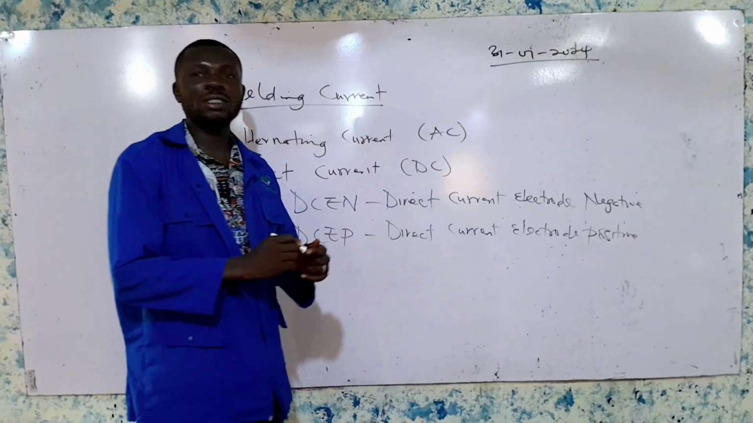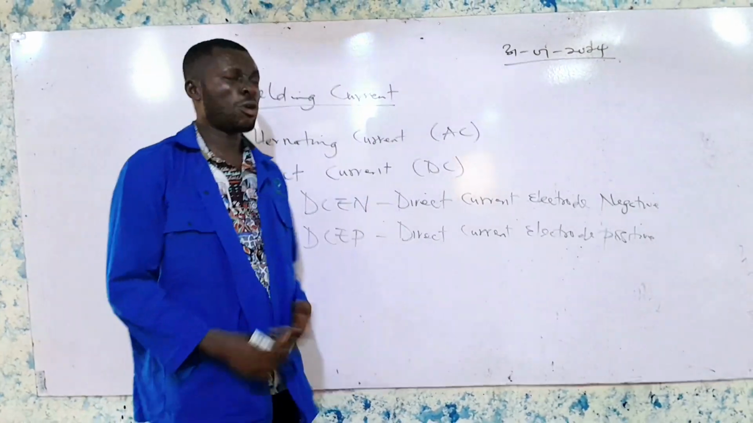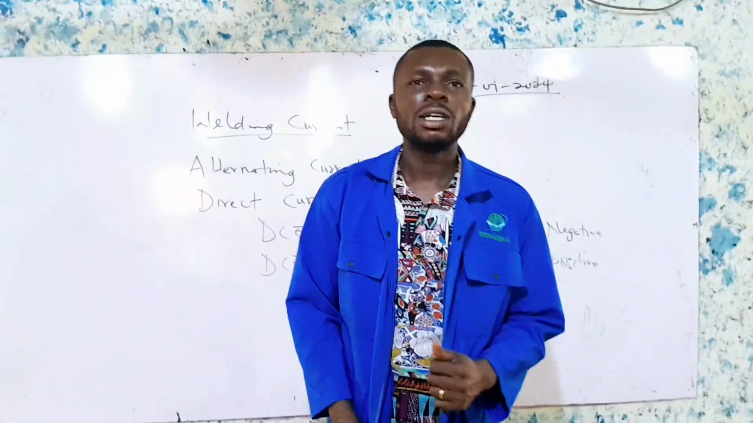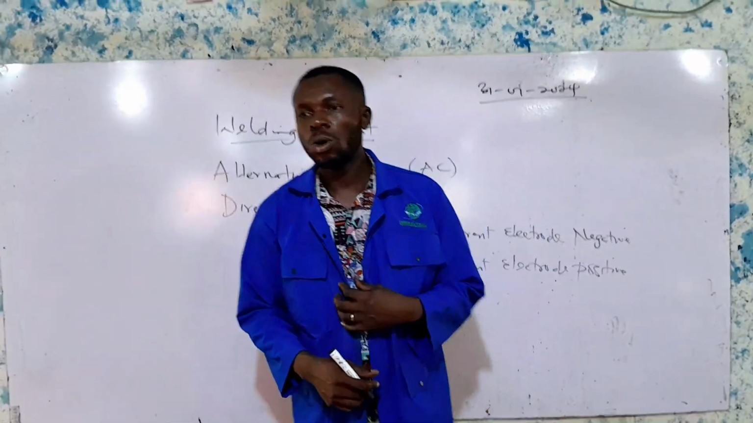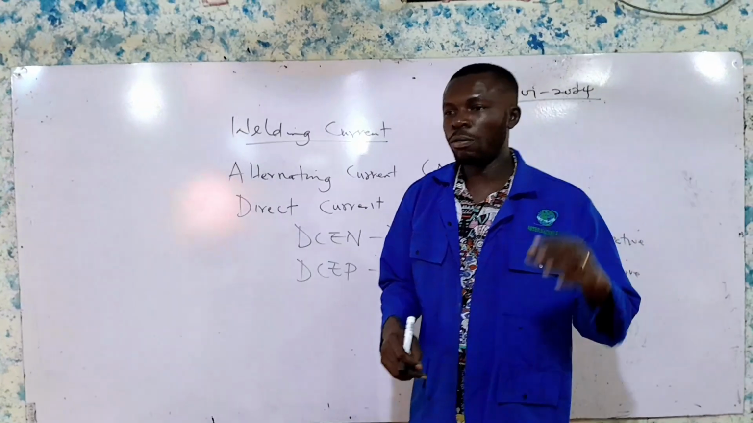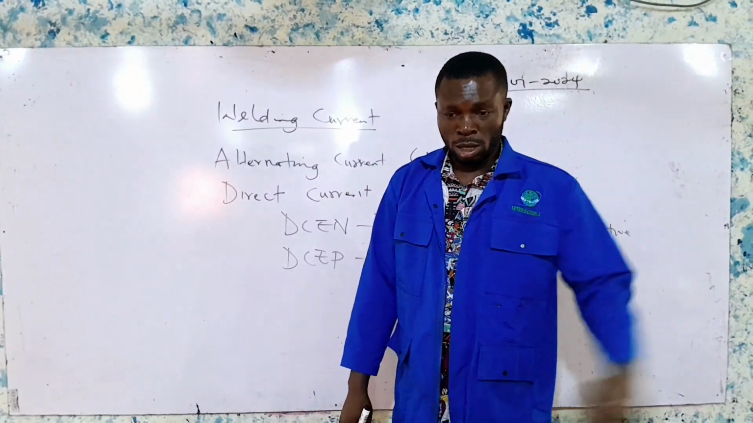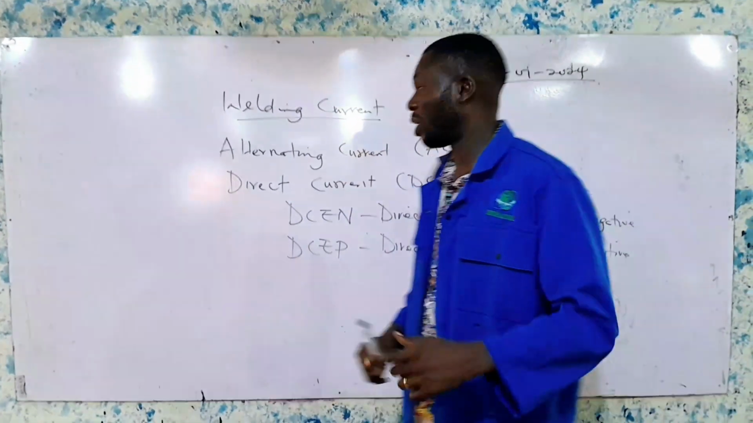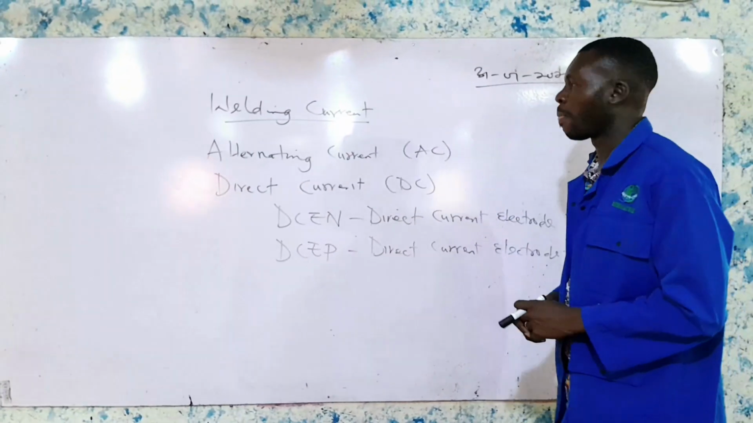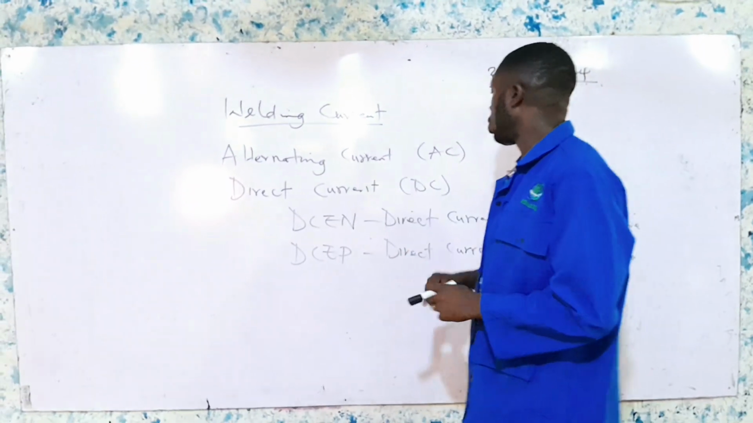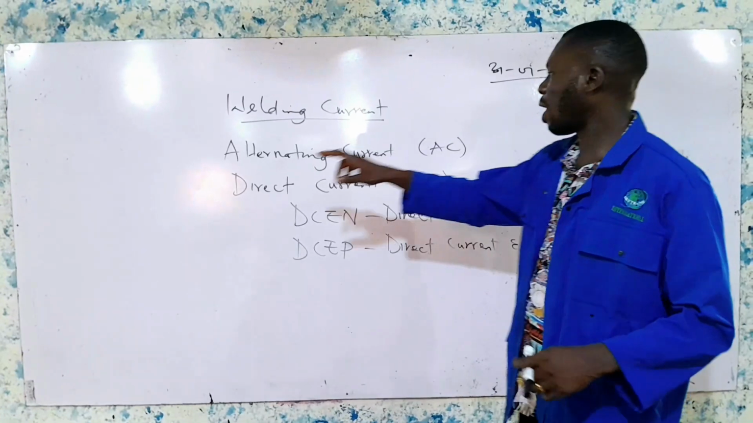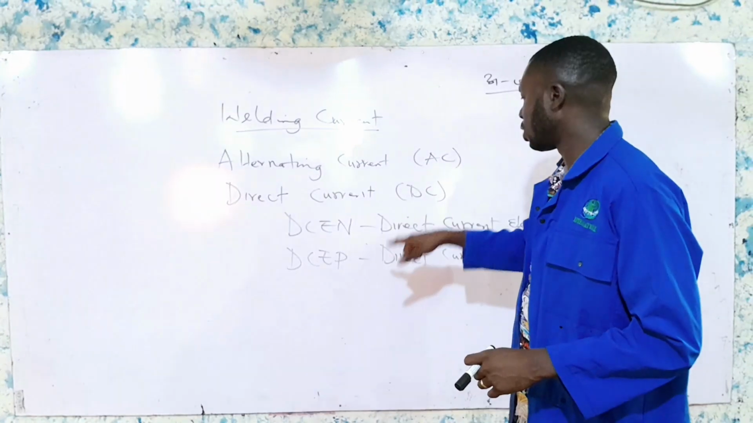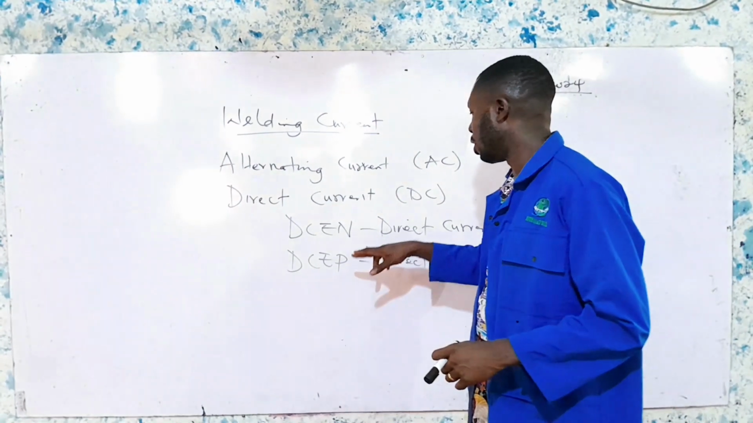But first, one will ask, what is current? Of course, we all know from physics, from electrical, current is the flow of charges of electrons on a conductor at a particular point. But that's not where we are here. We are talking about current now in welding. So we have the alternating current, which is the AC current, and we have the direct current, DC current. And so we have the direct current electrode negative, we have the direct current electrode positive.